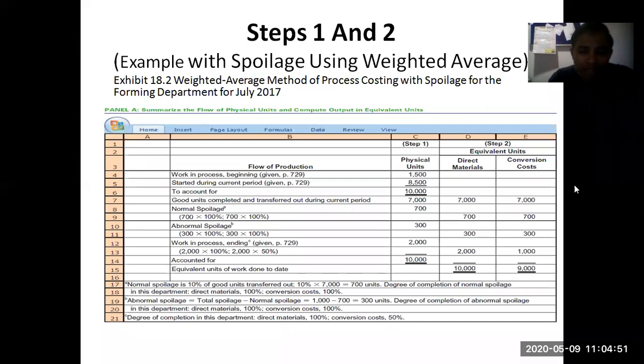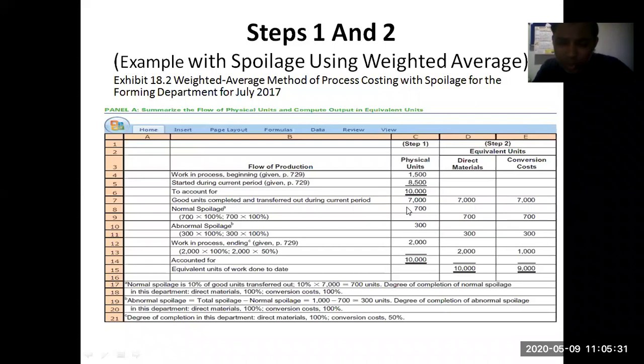So for these 7,000 units, your direct material will be for 7,000 units, whatever weightage or quantity of material is required. And conversion cost, maybe labor, maybe electricity, various others that you use to convert the product into the final product. So conversion cost is for 7,000 units. This is 100% consumption, right? Now, when you calculate normal spoilage, it is given that spoilage is 10% of goods transferred out. So this is your 7,000.